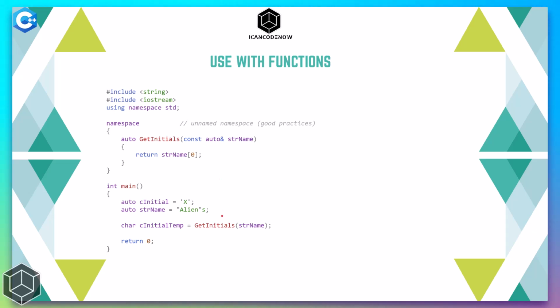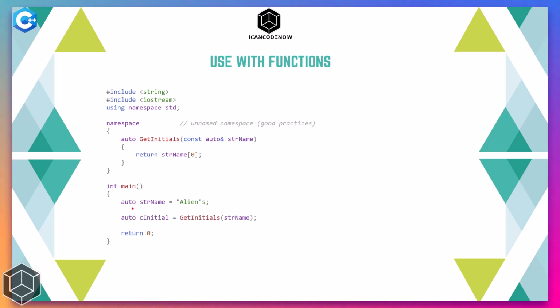Now the compiler knows that here in this case a string is being passed, so the compiler will know at compile time while we are typing this that this here is a string type. Since we are using indexes, the compiler knows that this is a string type. And since we are returning a single character of that string, the compiler knows that this is a character type which needs to be returned. And since a character is being returned, we can replace this character here with the auto keyword too.